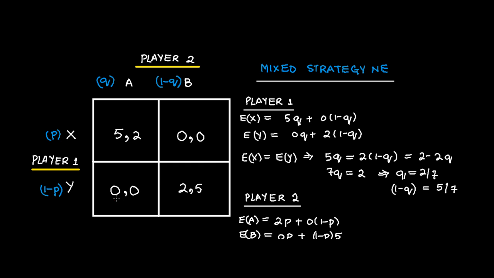Expected payoff would be this, 0 into the probability Q, because it is dependent upon whether player 2 is going to play A with probability Q. And he will get 2 if player 2 plays B with probability 1 minus Q. And this is what you have written out here. And he will be indifferent. He will mix these two strategies if EX is equal to EY, and you just put this equal, and you got Q equals 2 by 7 and 1 minus Q as 5 by 7.